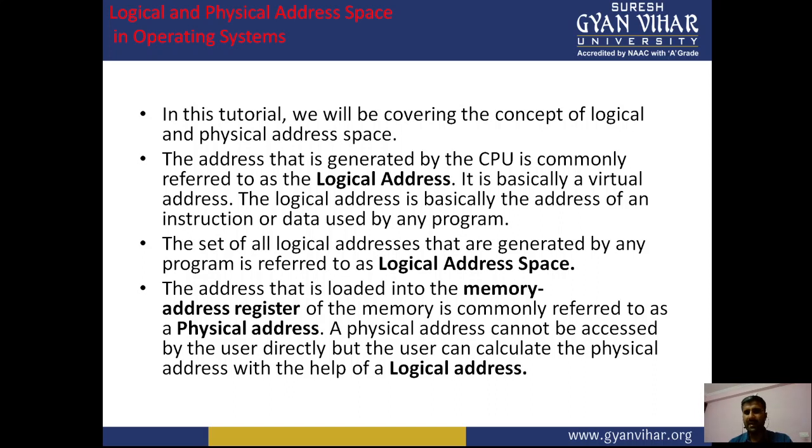The address that is generated by the CPU is commonly referred to as a logical address, basically a virtual address. The logical address is basically the address of an instruction or data used by any program, right? So if we have a main memory, that is the physical address. If we have a secondary memory and the CPU wants to work on the secondary memory, then it creates certain addresses, and those addresses are nothing but logical or virtual addresses. The set of all logical addresses generated by any program is referred to as a logical address space.